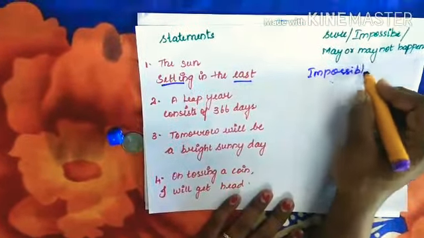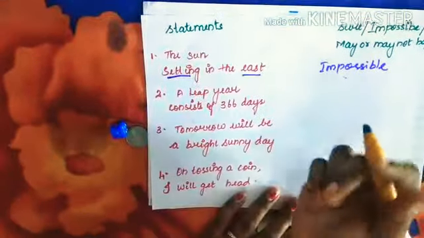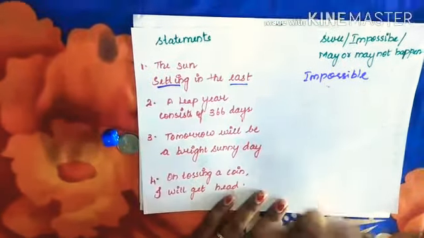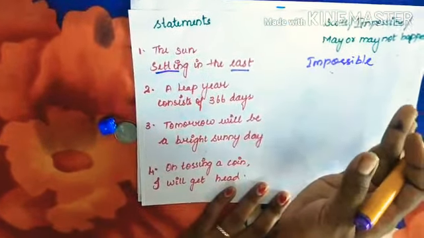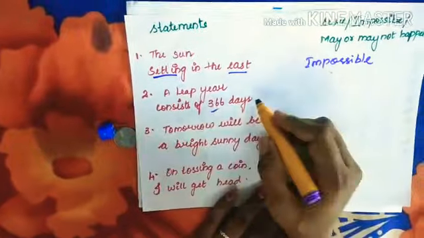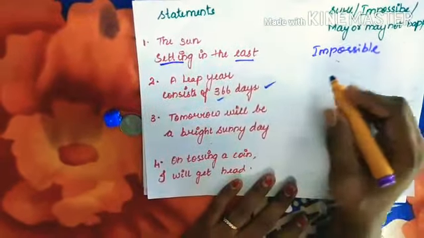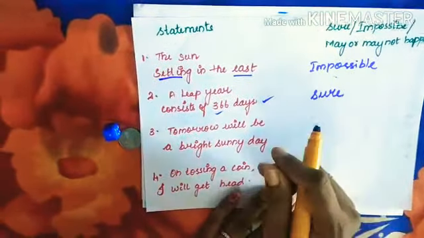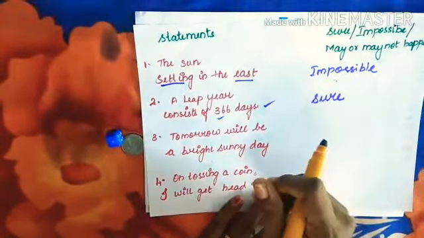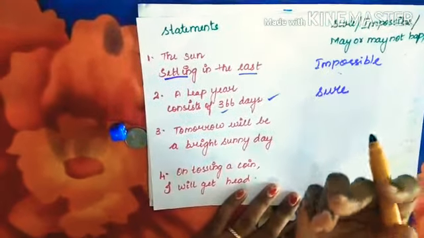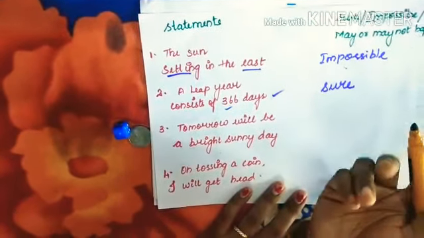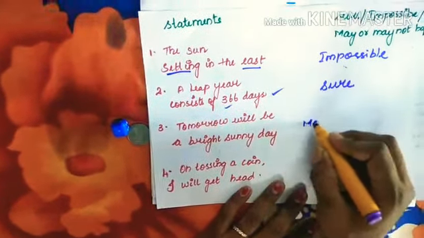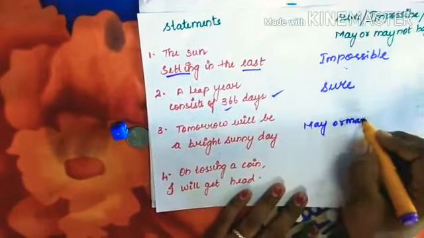So impossible. Next, a leap year consists of 366 days. An ordinary year consists of 365 days, and a leap year consists of 366 days. So this event is sure. Tomorrow will be a bright sunny day. Who knows? It all depends upon the sun. Either it can be a bright sunny day or a dull day. So here the event may or may not happen.